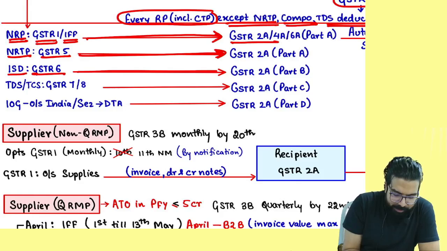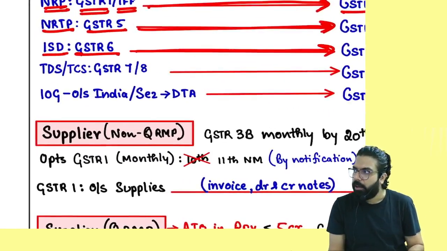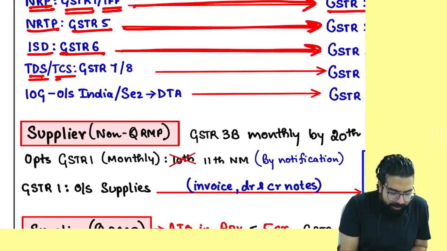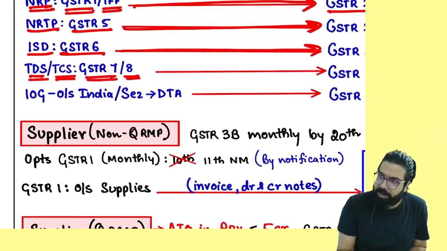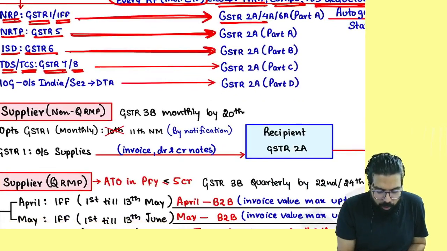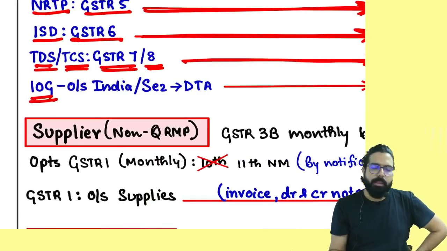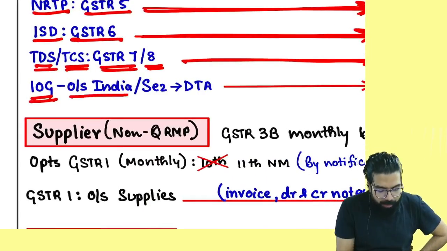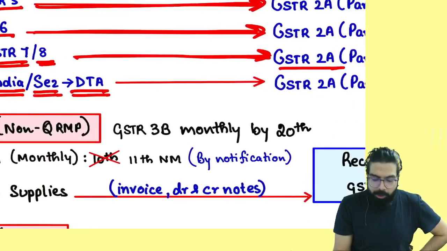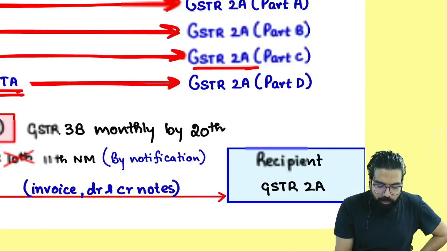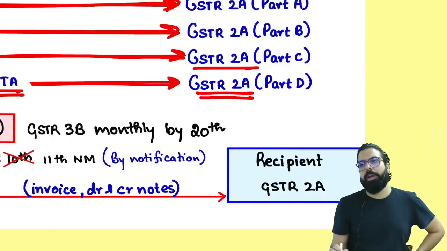ISD will file GSTR 6. It will go to the front person in GSTR 2A. TDS deductor and TCS collector will file GSTR 7 and 8. The amount will go to the front person in your GSTR 2A. Importation of goods. IOG means what, everyone? Importation of goods from outside India or SEZ supplying to a domestic tariff area. Always remember, the details will also go in your GSTR 2A.